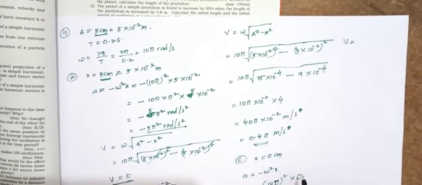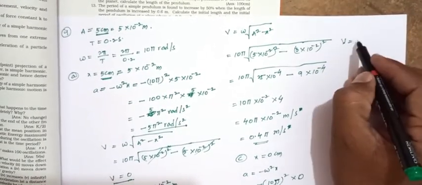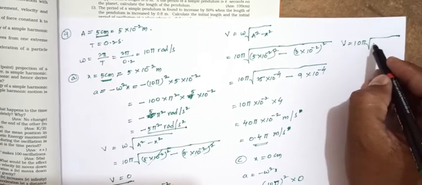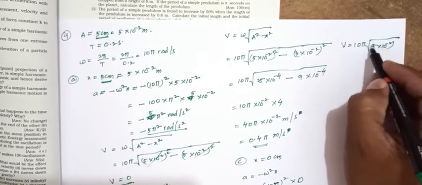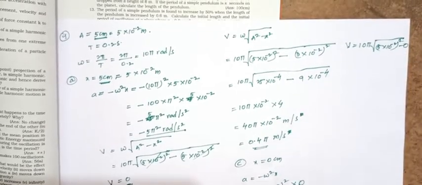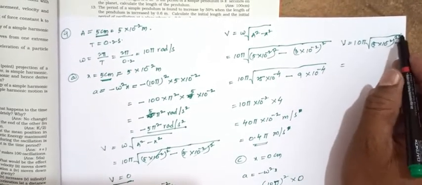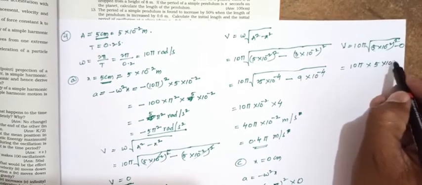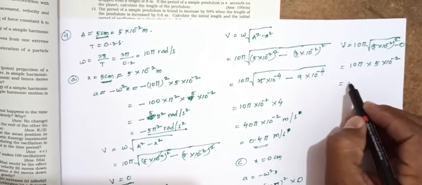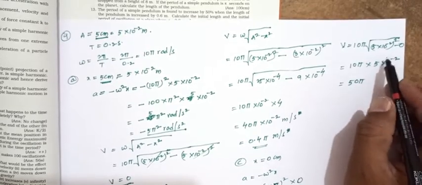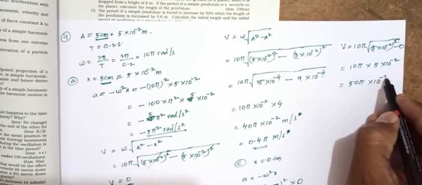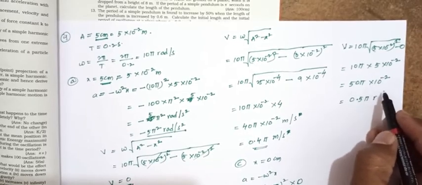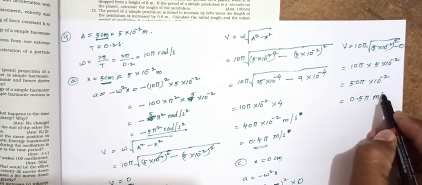Omega equals 10 pi, square root of (5 into 10 power minus 2) whole square minus 0, and 0 square equals 0. The square and square root cancel, giving 10 pi into 5 into 10 power minus 2, that equals 50 pi into 10 power minus 2, that equals 0.5 pi meter per second.